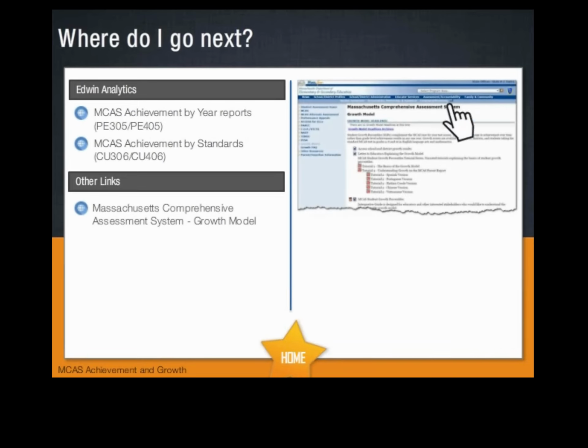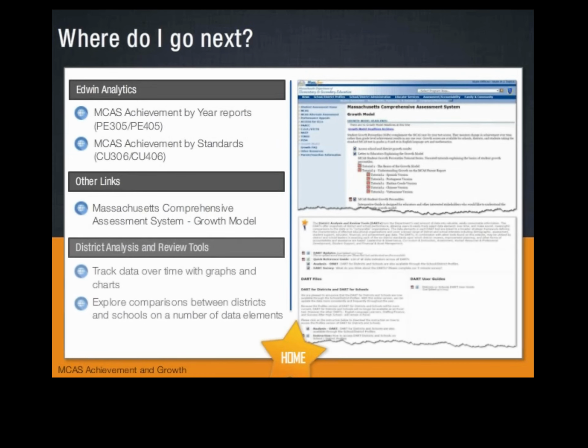You'll certainly want to click the on-screen link to access a wealth of growth-related information on the ESE's website. Among other resources, you'll find videos that explain growth model basics and guides to understanding student growth percentiles.